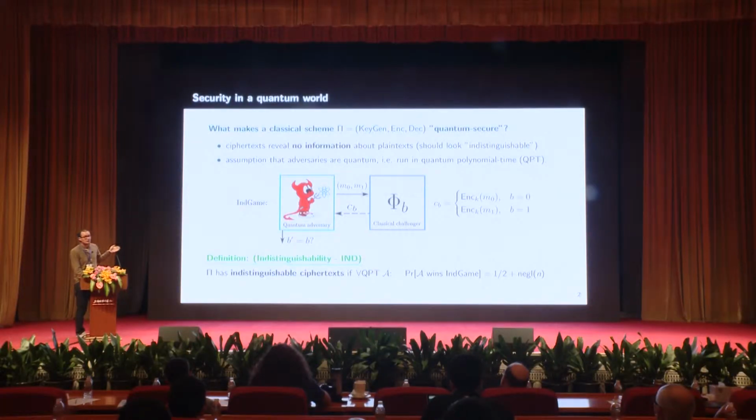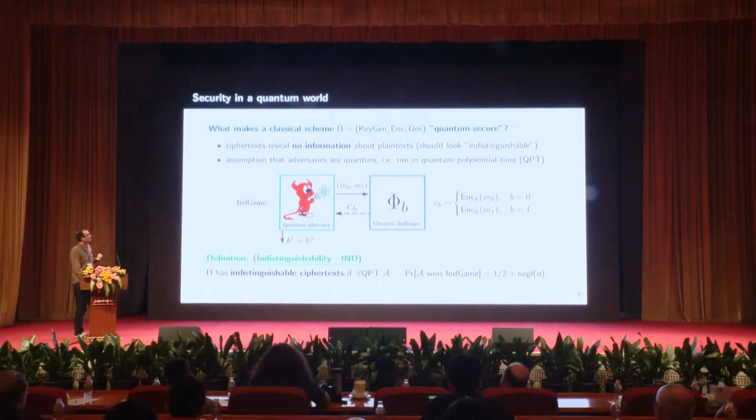Sends the result back to the quantum adversary, and note that this string now is just a classical string, and the adversary receives the string, maybe does some additional quantum computations, and then has to decide which message was encrypted, okay? So the adversary has to output a bit, and if b' agrees with b, then we say the adversary won the game, okay?